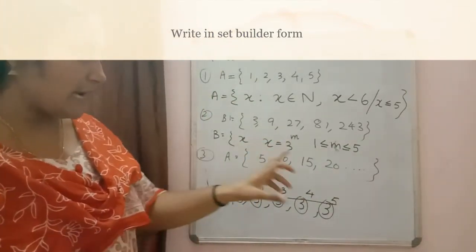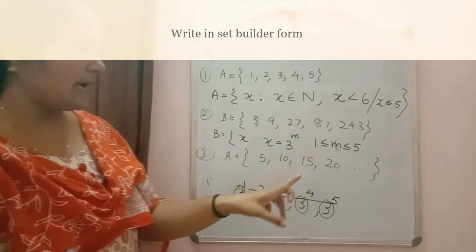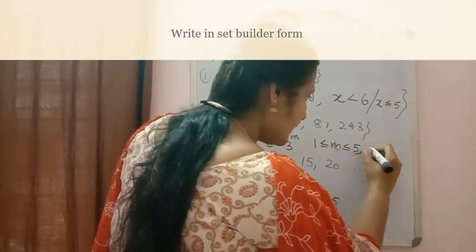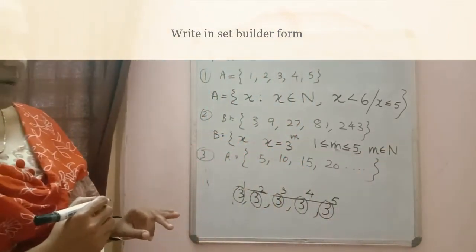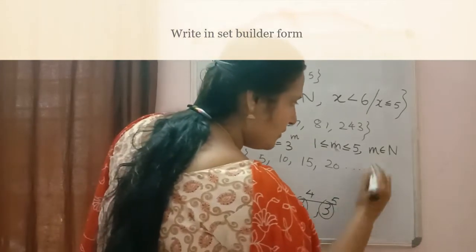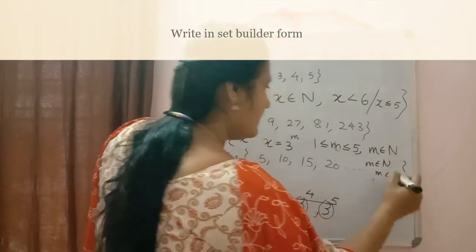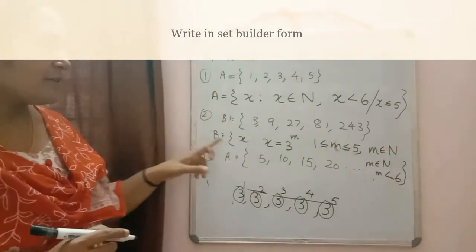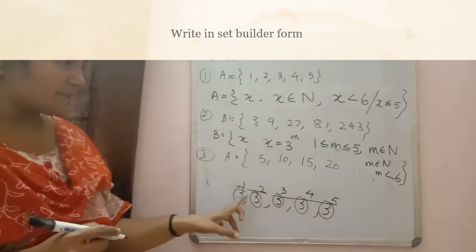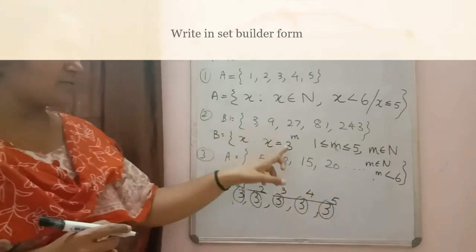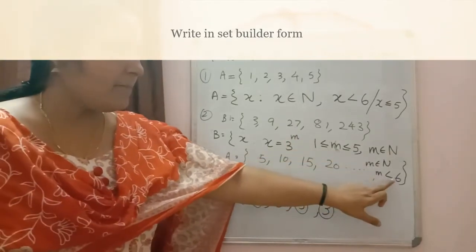So first one you can write in this way: value of m lies between 1 and 5. Either you can write in this way, and this one should be specified: m belongs to n. Or you can write in this way also: m belongs to n and m is less than 6. Both will be correct. So x is equal to 3 raised to m, because here 3 is a constant, power only changes there. That's why I wrote the property for power only. m is a natural number and m less than 6.